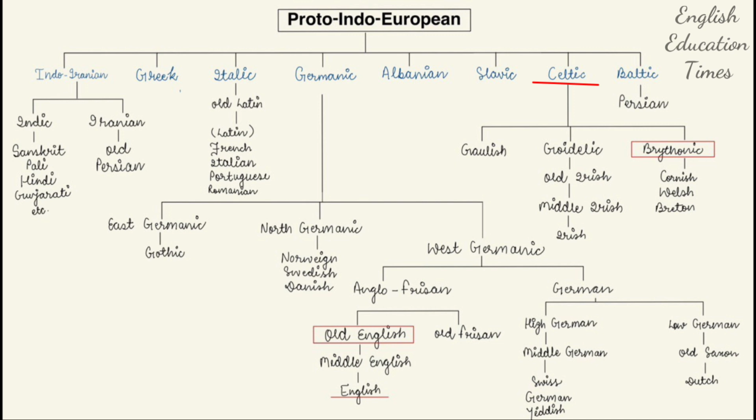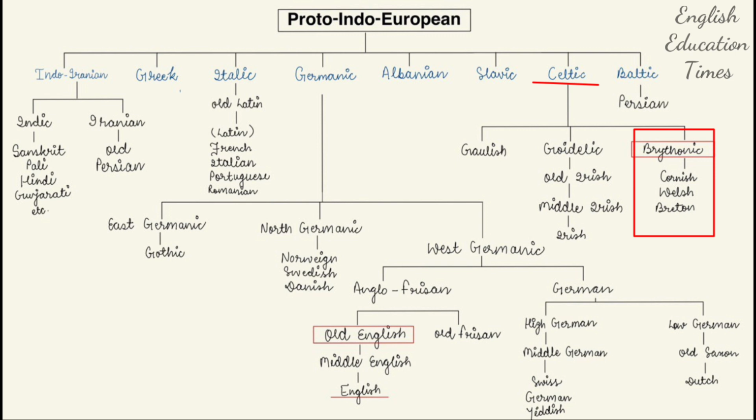Actually Celtic was a language of the family of Proto-Indo-European. Later on it developed into three major languages: Gaulish, Goidelic, and Brittonic. Goidelic is an important one because from this language Old Irish, Middle Irish, and Irish language formed. So what we know today, that Irish is the language of Ireland, was actually formed from Goidelic. Then the second one is Brittonic. Whatever pronunciation you want, you can say.